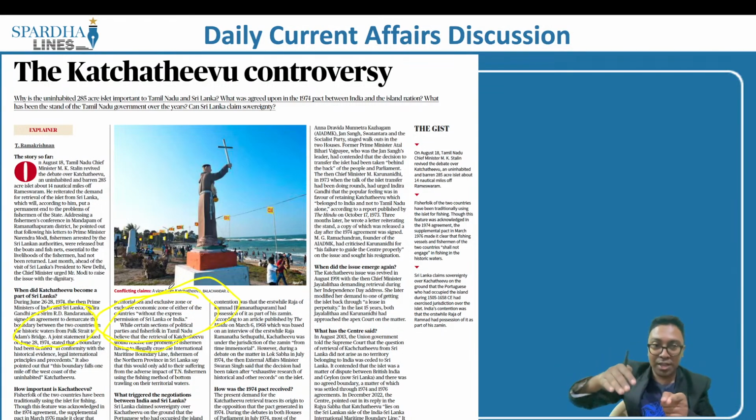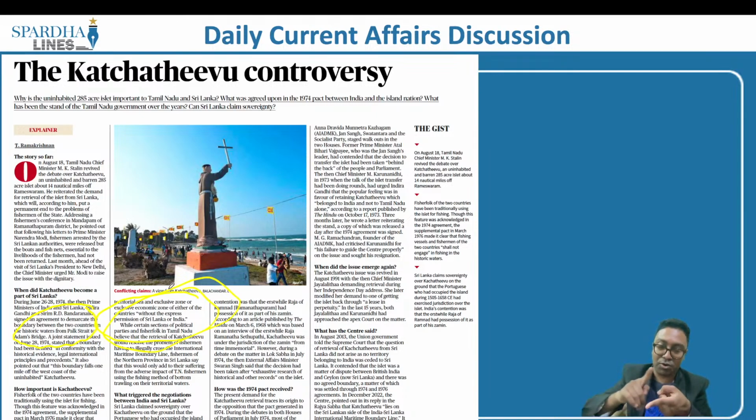There have been periodic arrests that have been taking place as well. And as a result, there is friction between India and Sri Lanka, especially from the Indian state of Tamil Nadu. So this Katchatheevu issue is an issue between India and Sri Lanka. That is the main point. This happens to be an uninhabited region, and this was signed in 1974. Subsequently in 1976, this Katchatheevu goes back to Sri Lanka.